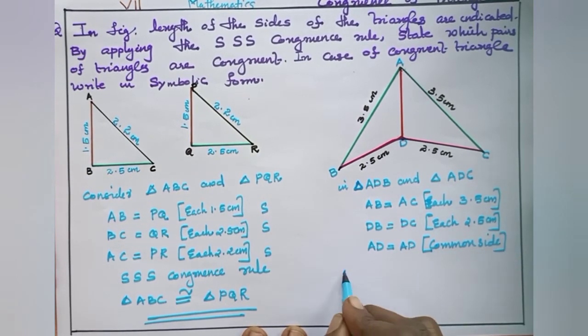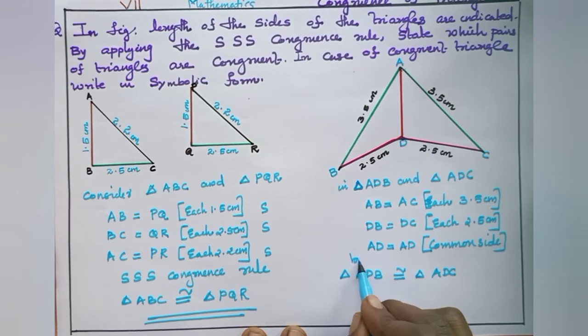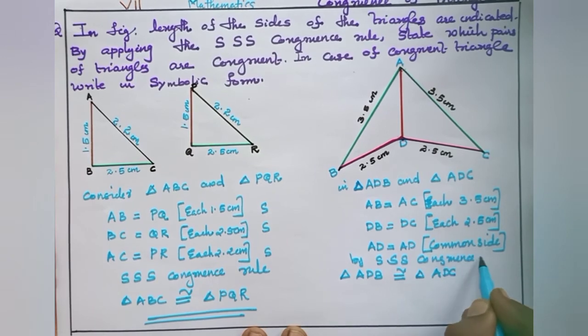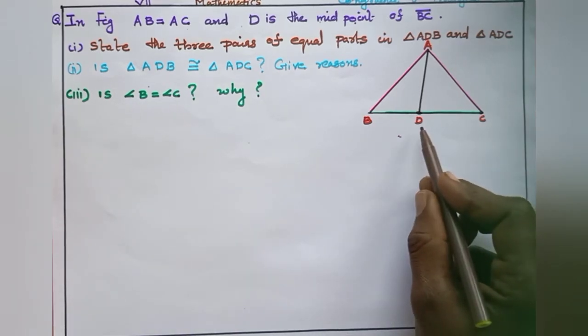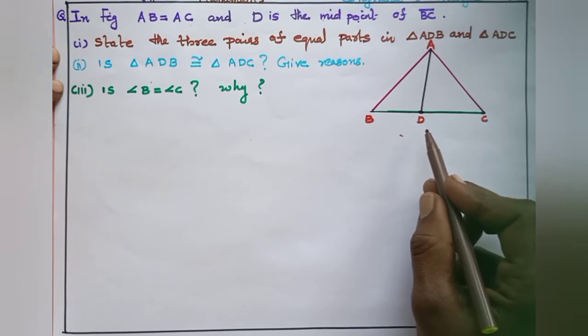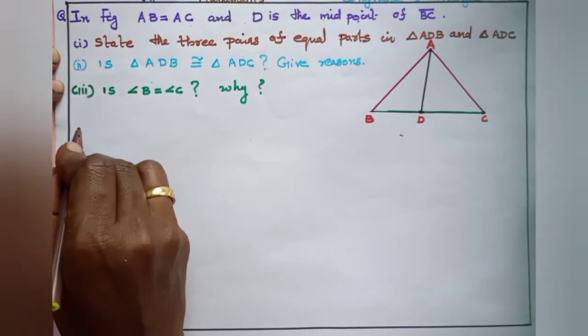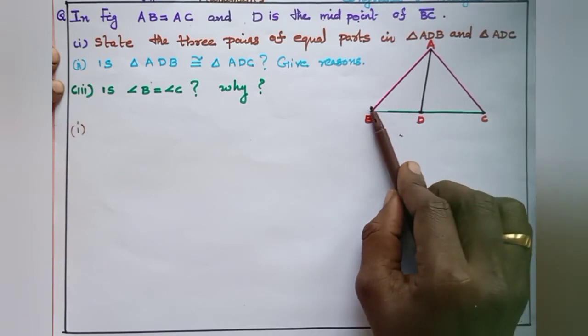So triangle ADB is congruent to triangle ADC by which criteria? Yes, by SSS congruence rule. Okay. In the figure, AB equal to AC and D is the midpoint of BC. State the three pairs of equal parts in triangle ADB and triangle ADC. That is the first question.